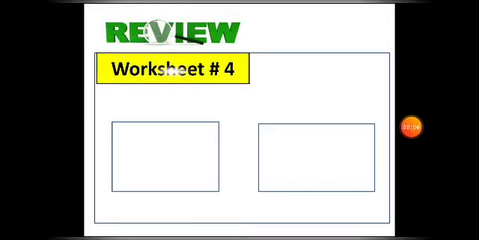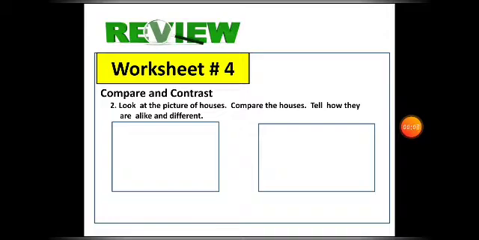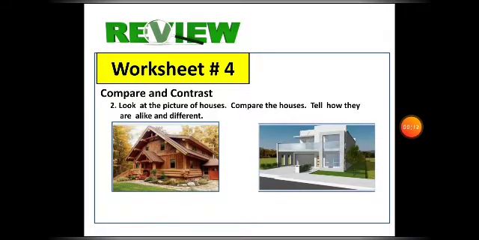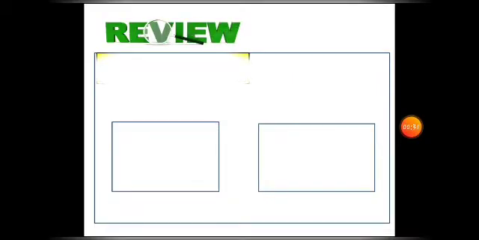For the second part, you are asked to compare and contrast these two pictures. There are two pictures of houses. We have to compare the houses and tell how they are alike and different. What makes them alike? Very good. Both houses are made by combining different materials. And how about their differences?